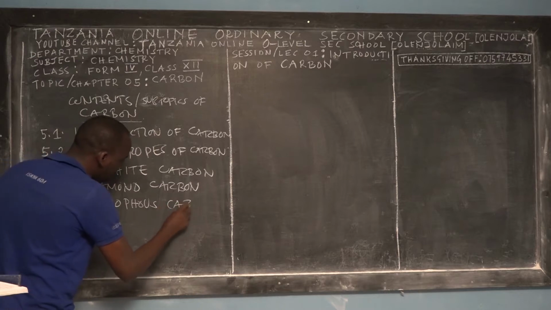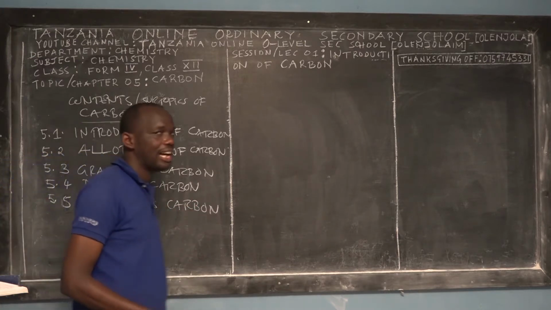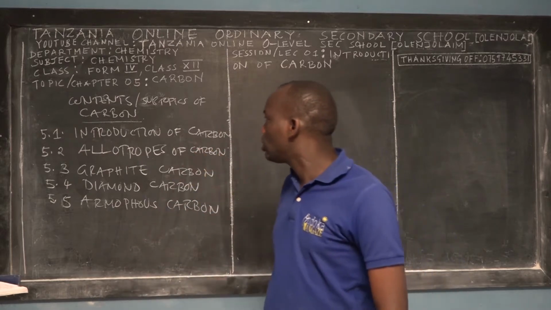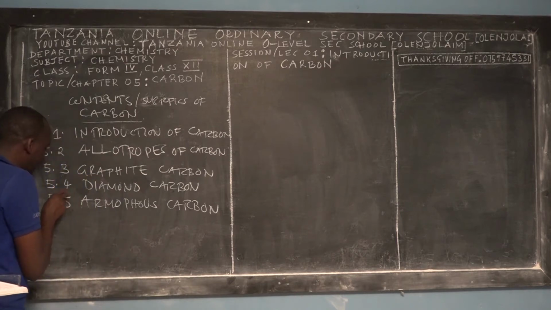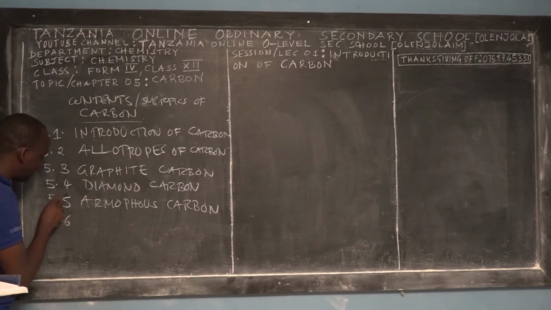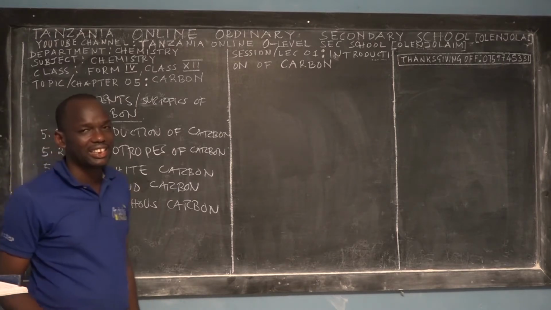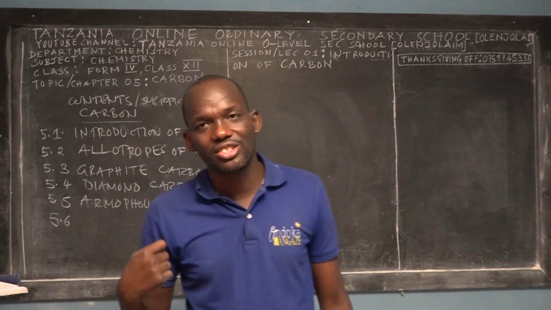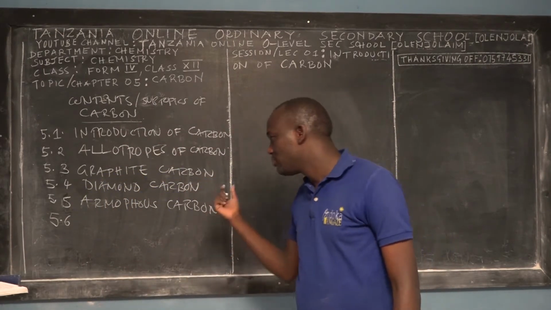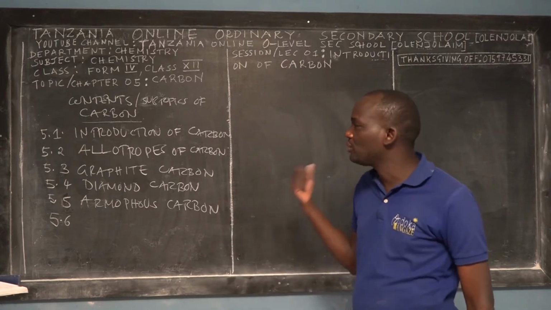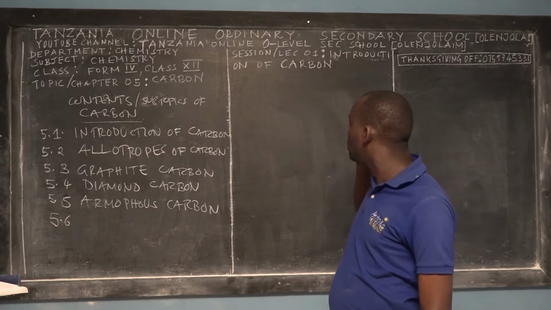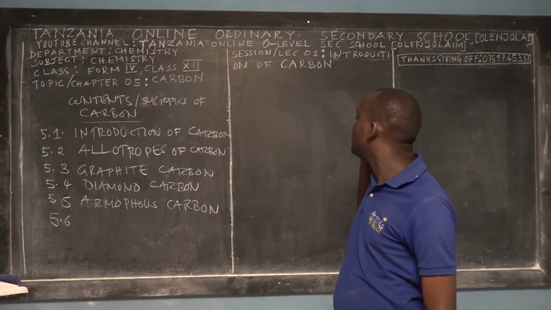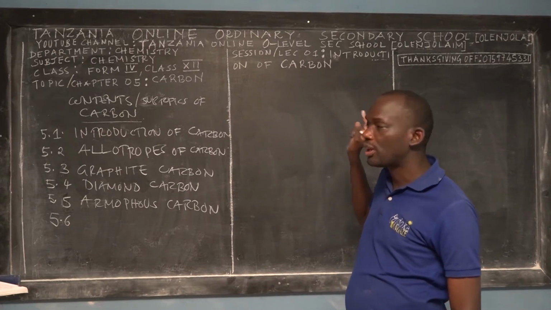So amorphous carbon, this is the third allotrope. In this topic, we will teach you only 3 allotropes: diamond, graphite, and amorphous carbon. However, in some of the references or some of the books, they mention more than 3 allotropes of carbon. But we'll be focusing on those 3, and you have to make sure that you understand them, because it simplifies your life. Make sure that you have the reference books that I mentioned in session 001, which has the general introductions of chemistry for form 4.